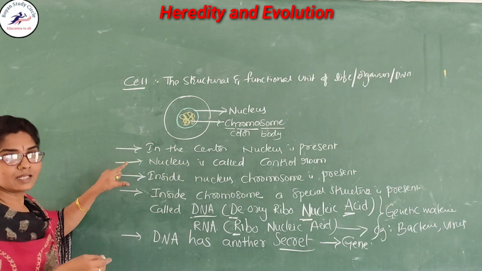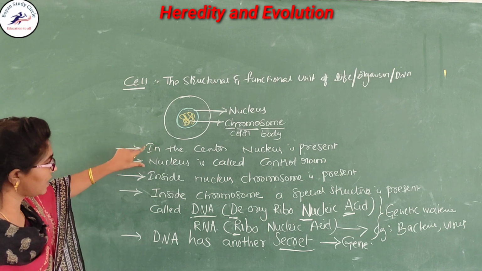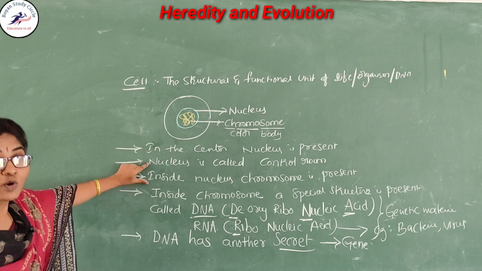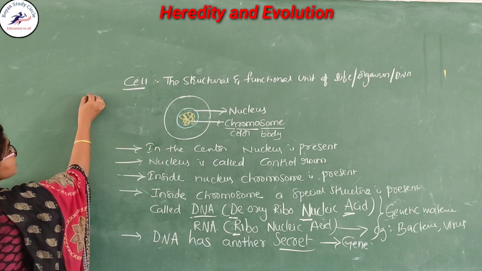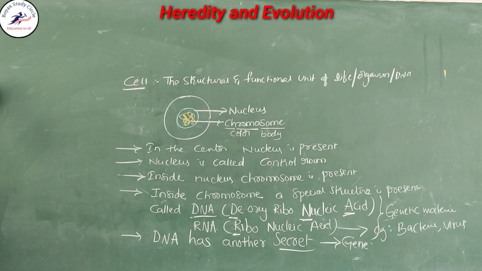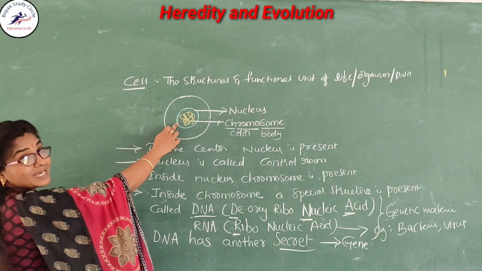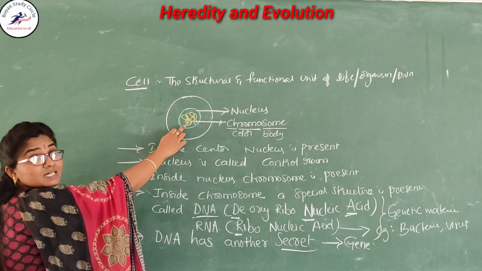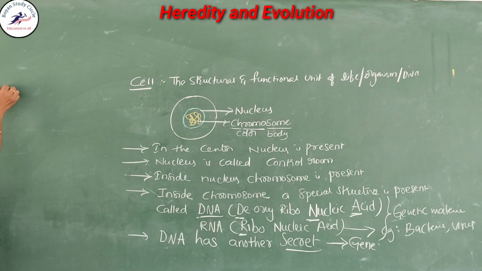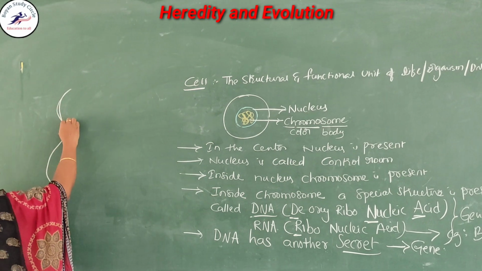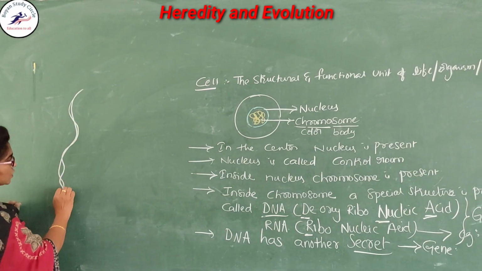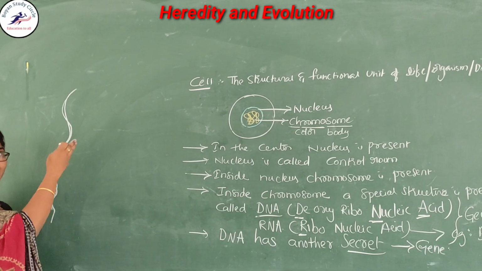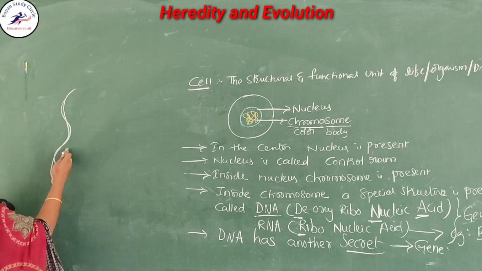Okay, so the chromosome, I will come back to it. What is the structure of the chromosome? If you observe, this is the chromosome. It is a thread-like structure. This thread-like structure is present in a twine, spherical in nature.